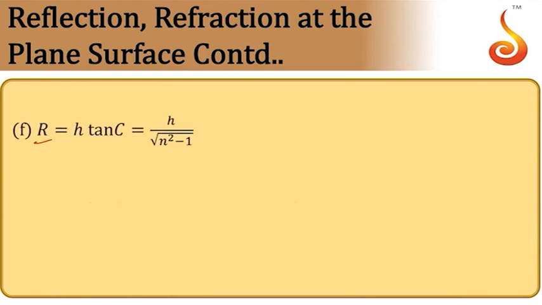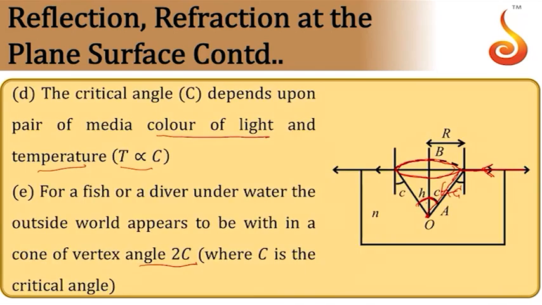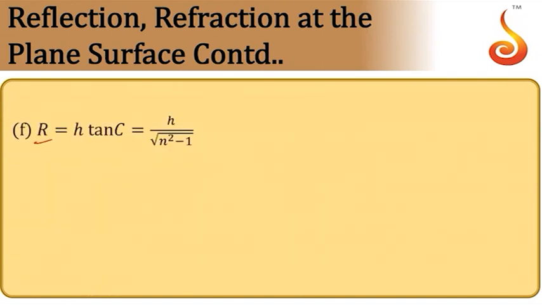And you can prove that the radius of the circular disc, or radius of this circle at the end of the cone, is R equal to H tan C, which is equal to H divided by the square root of N square minus 1, where N is the refractive index of the denser medium. In this case it is water. H is the depth of the fish.